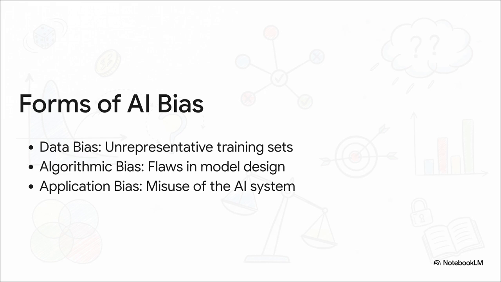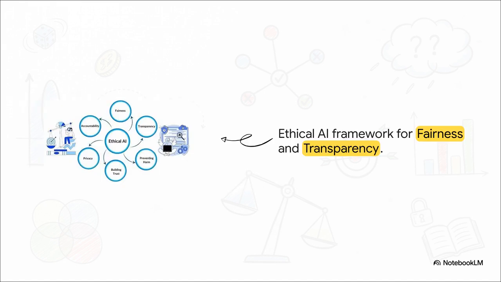Algorithmic bias might happen if we optimize purely for overall accuracy, completely ignoring how the model performs on minority groups. And application bias occurs when an AI system is deployed in a real-world context it was never originally designed for. Because many of these models act as opaque black boxes, the industry is now strongly pushing for ethical frameworks centered around fairness, transparency, and accountability.